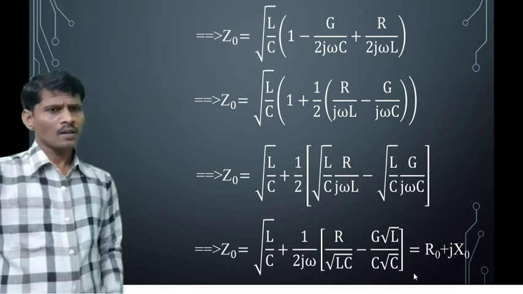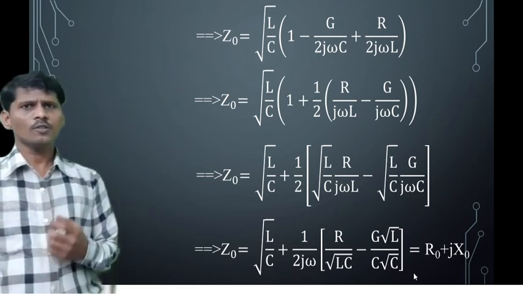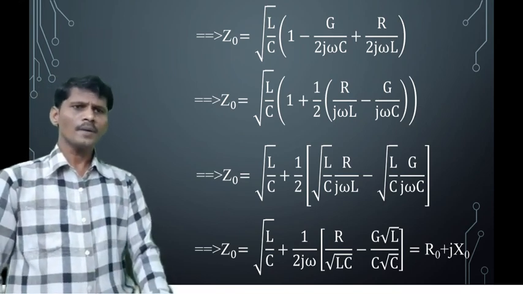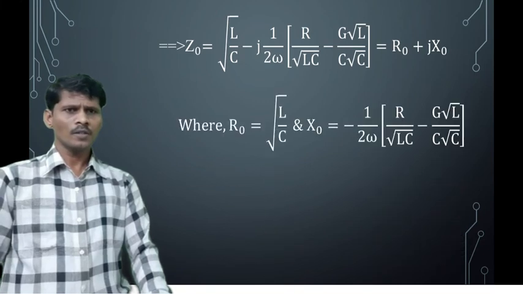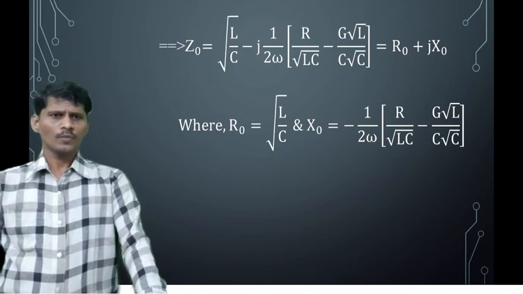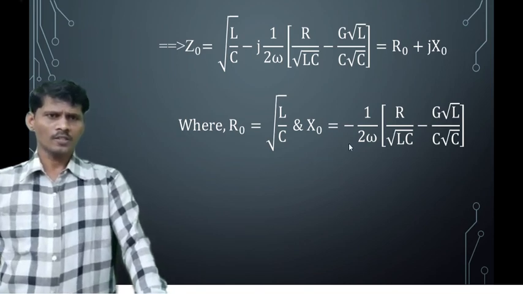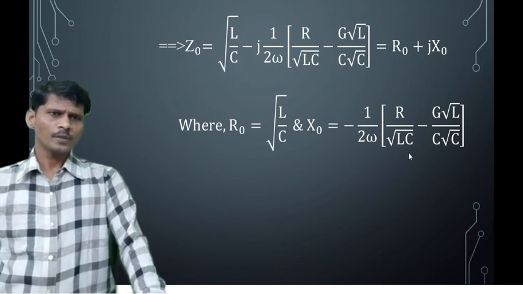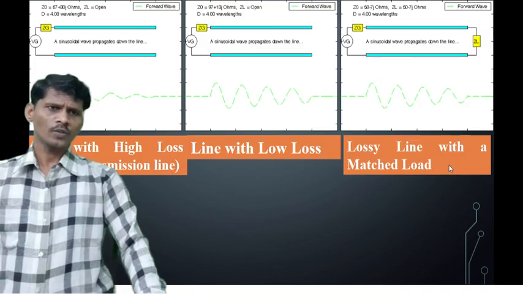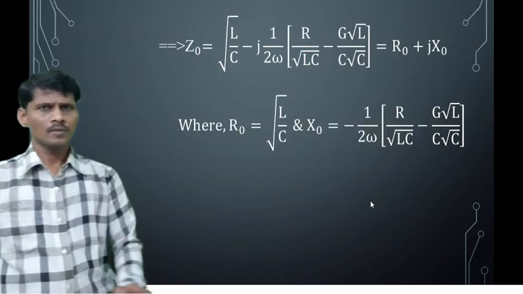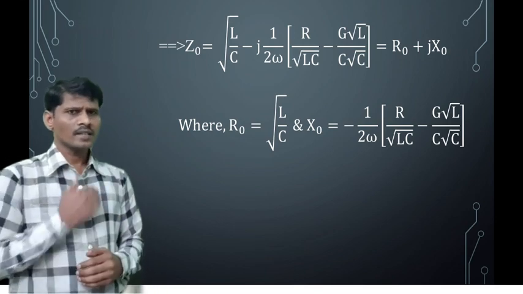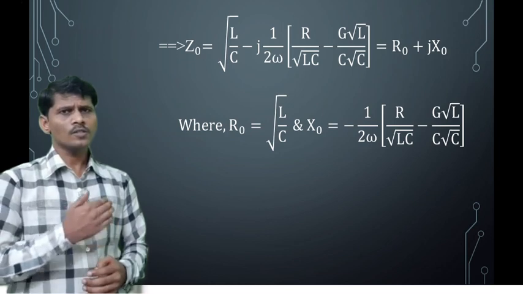So that is equal to R0 plus jX0. Z0 is a complex quantity, so because of that, Z0 is equal to R0 plus jX0. Comparing both sides, real parts and imaginary parts, we get the resistive component R0 is equal to square root of L by C, and the reactive component X0 is equal to minus 1 by 2 omega into R by square root of LC minus G square root of L by C square root of C. This is the characteristic impedance expression for a low loss transmission line.